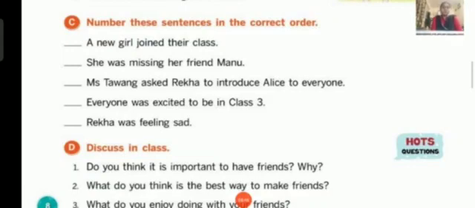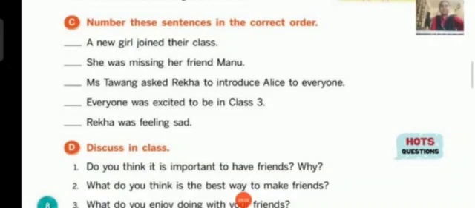Okay. A new girl joined their class. What happened next? A new girl joined their class. Okay. Miss Tawang asked Rekha to introduce Alice to everyone. So this is the fifth sentence. So how does the numbering look? Shall I tell you? It looks like 4, 3, 5, 1, 2. I repeat, the numbers look like 4, 3, 5, 1, 2. So you have to write the numbers and construct the correct paragraph, children.